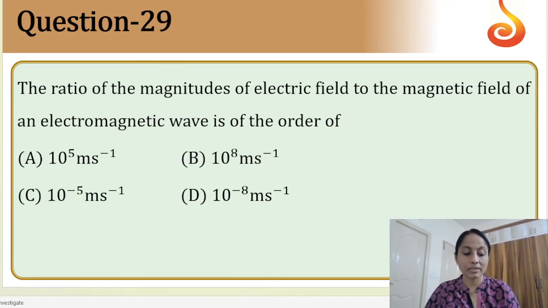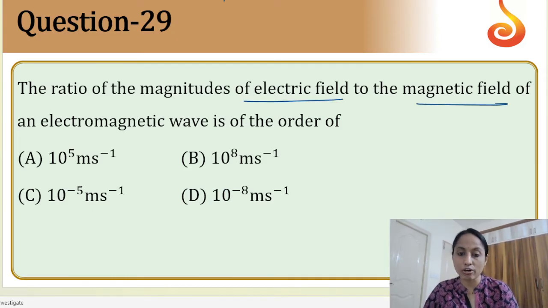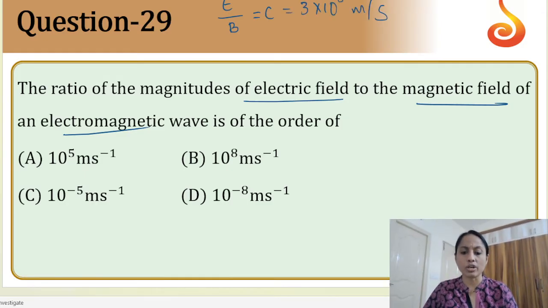Next, question number 29. The ratio of magnitudes of electric field to the magnetic field. This is an electromagnetic waves question. This is always equal to c, whose value is 3 into 10 power 8 meter per second. So it is of the order of 10 power 8 meter per second. Option B. Very, very easy question, I feel.